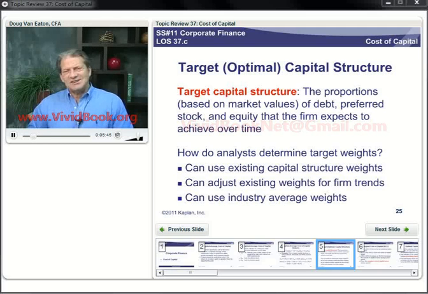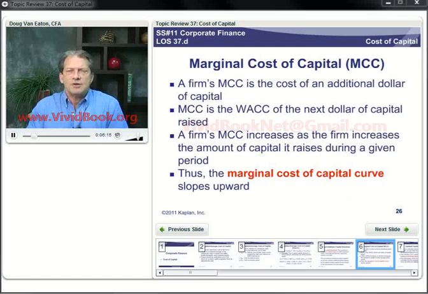One reason these get a little out of proportion is that in any given year, a firm probably won't issue all three kinds. They probably won't issue preferred and common and debt. It might be more economic to do debt one year and common stock another year. So in that case, maybe use the industry average because we think our firm is kind of bouncing around that industry average from year to year. Remember that changes in the value of the common stock and the value of the debt are also going to affect these weights.